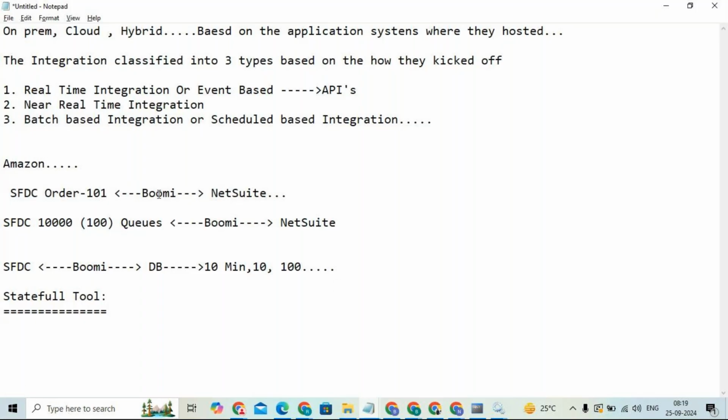Now this order is going to be picked up by Boomi, processed, and sent to NetSuite. Here the order is created, and the bill number is something like bill underscore 101, while the order number is 101. So now let's say you ordered and paid everything, and after 3 days you are in that stage of thinking, okay, today I will get my order. Till the evening you wait, but the order has not reached you.